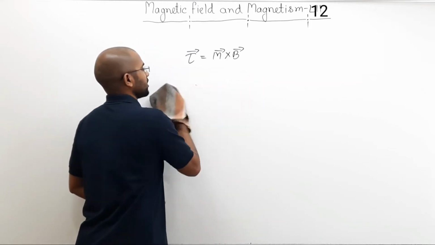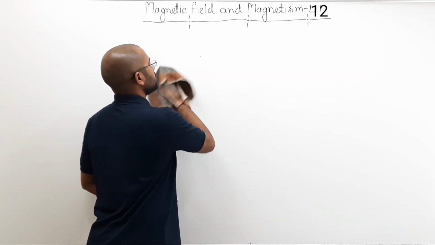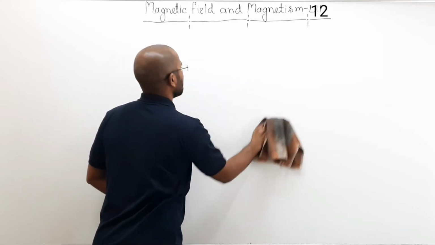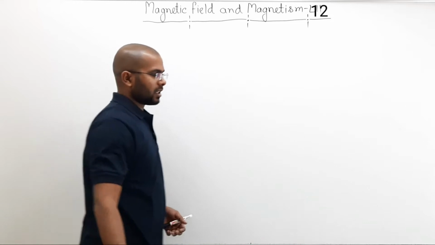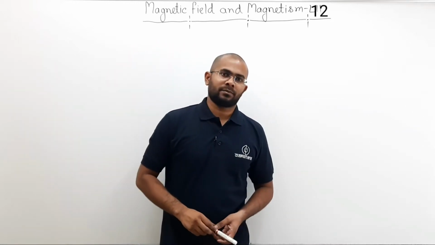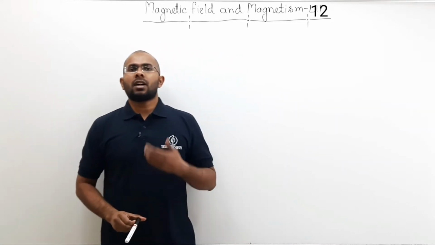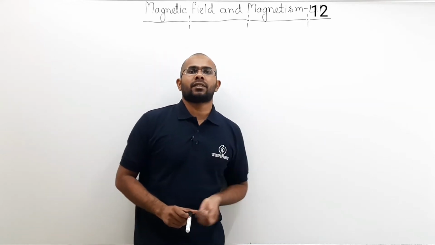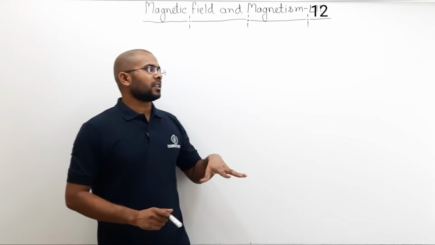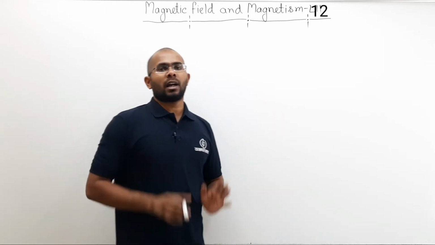In today's lecture, we are going to talk about something which is very relevant to our day-to-day life. That is Earth's magnetic field. It is found that Earth itself creates its own magnetic field, and Earth's magnetic field is present all around us.